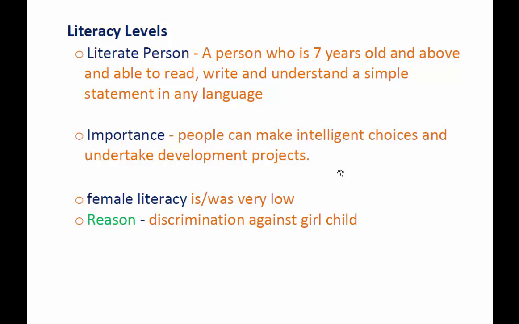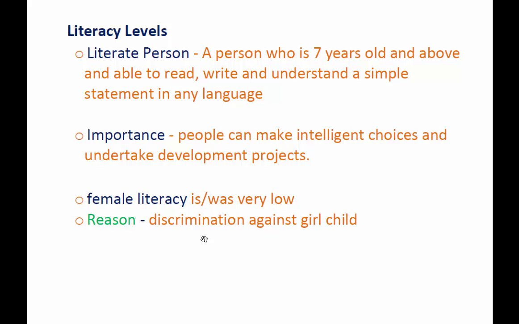And you all know that female literacy is lower, or was lower, than male literacy, most of the time. One of the reasons is discrimination, in this case also discrimination against the girl child. In India, discrimination against girls happens from time to time. The impact of discrimination is very vast.